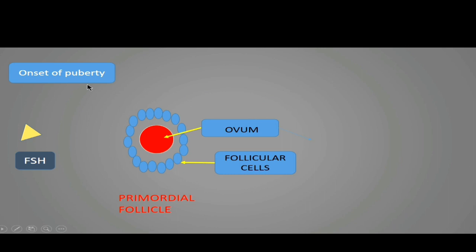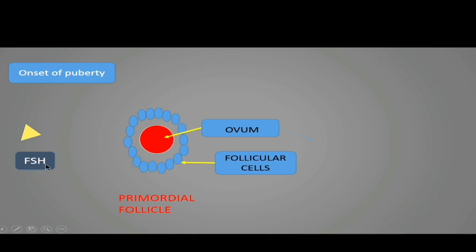So suppose that female is now at the age of puberty. Now see, this is the primordial follicle, this is the ovum, and these are the follicular cells, and I have shown this molecule of FSH, the follicle stimulating hormone.